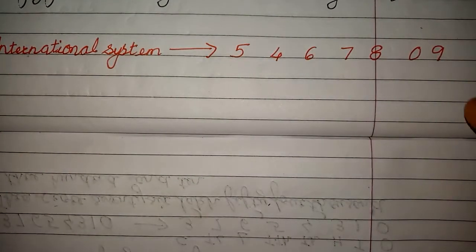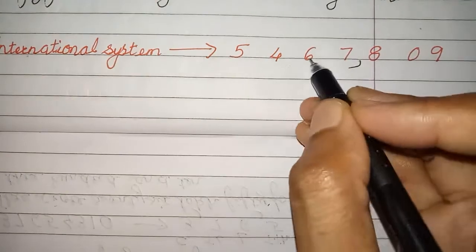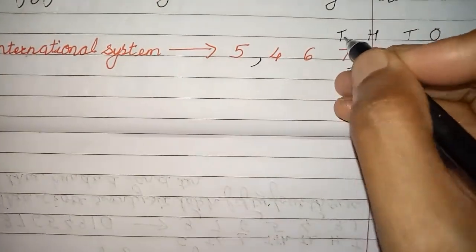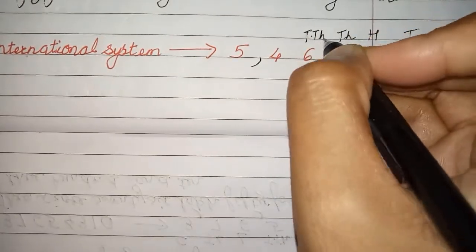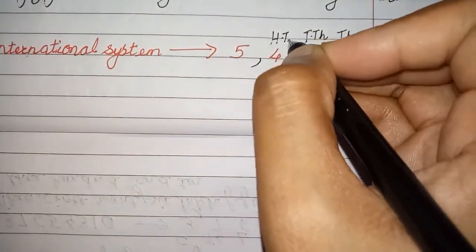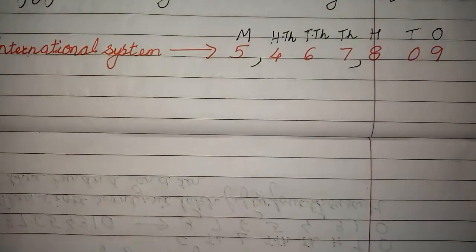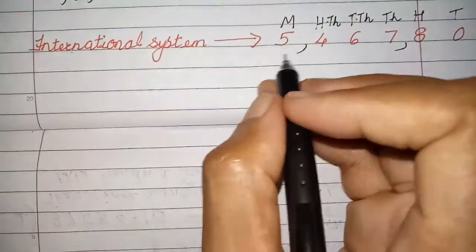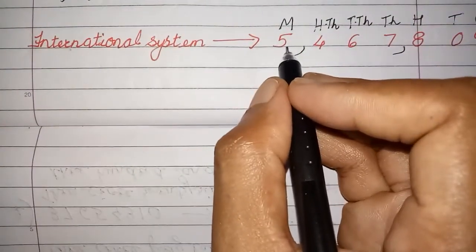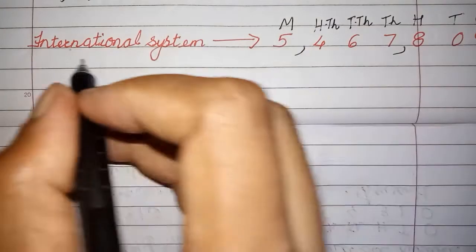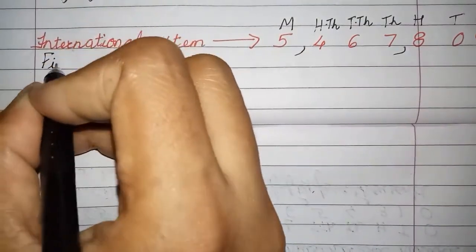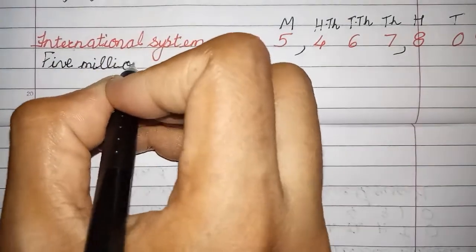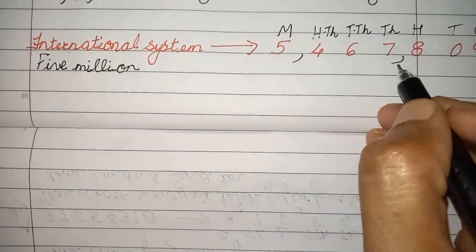Now same thing in international system. International system, comma after 3 places. 1, 2, 3. 1, 2, 3. Ones, tens, hundreds, thousands, 10,000, 100,000 and million. Yes, ones, tens, hundreds, thousand, 10,000, 100,000, million. From the left side of your number you are going to write the name. It is in 5 million. So write here 5 million.